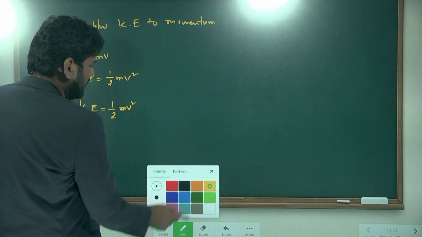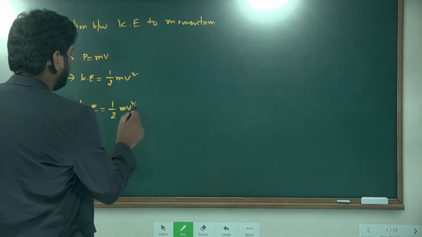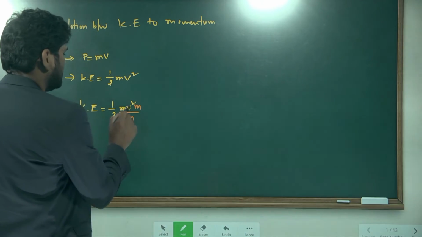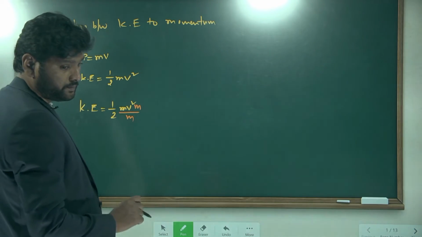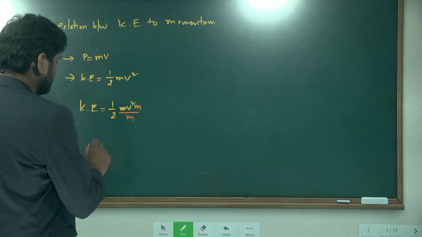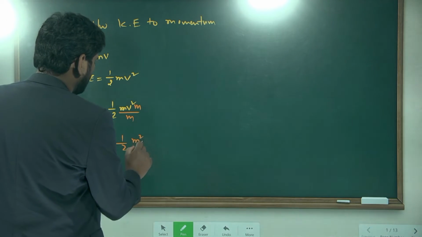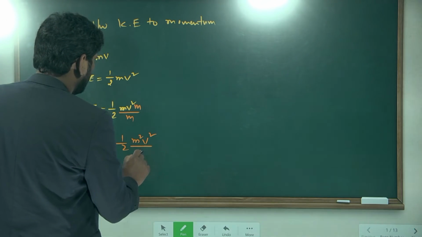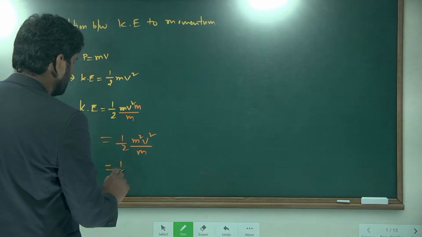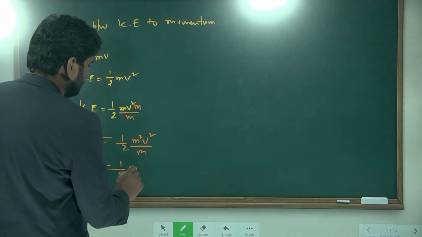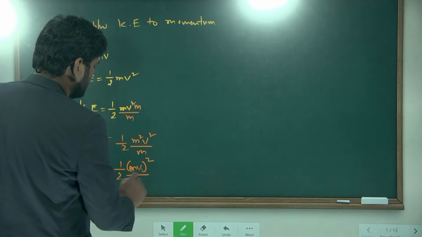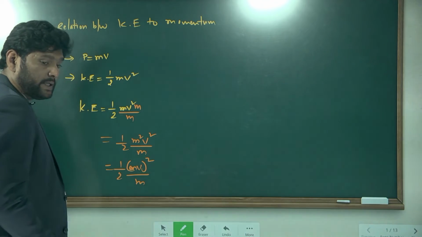I am multiplying with m and dividing with m. Is there any problem? No, same thing you will get. Half m square v square by m. This I can write as half mv whole square by m. But what is mv?